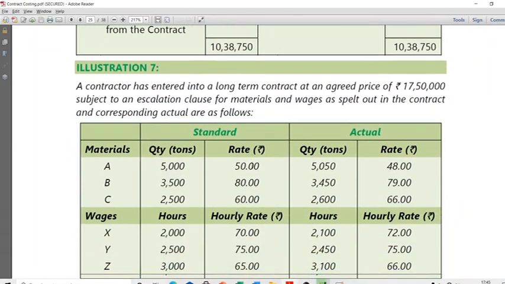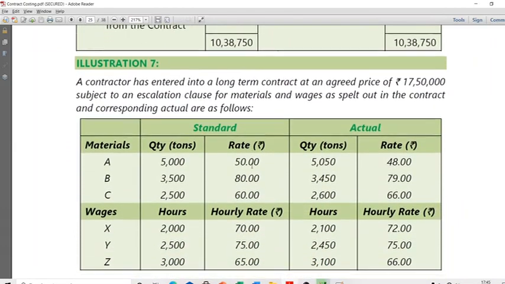a contractor has entered into a long-term contract at an agreed price of 17,50,000, subject to an escalation clause for materials and wages as spelled out in the contract, and the corresponding actuals are as follows. 3 materials are going to be used, A, B, C. Ideal standard is 5,000 tons of A, 3,500 tons of B, and 2,500 tons of C has to be used. 1 ton must be bought at 50 rupees for A, 80 for B and C. Standard rate, standard quantity is given. Similarly, X has to work for 2,000 hours. He should be given 70 rupees.